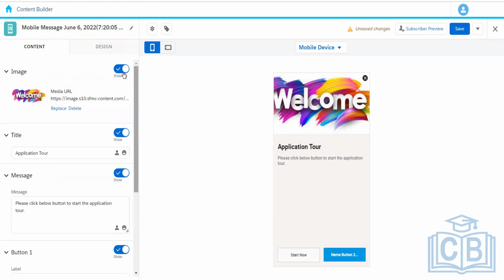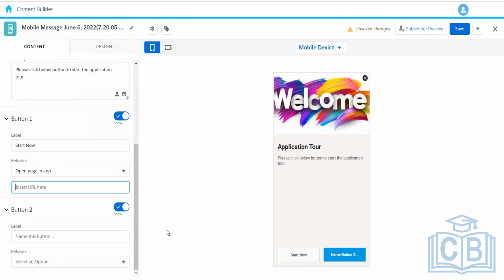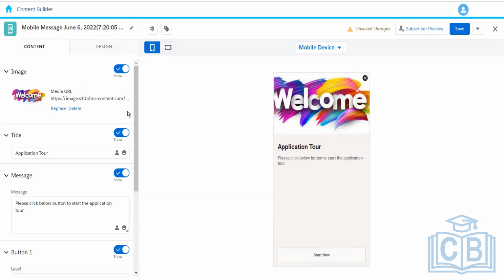We also have the option to show and hide. If you don't want to show anything in this particular message, we can just hide it and it will disappear from here. Based on our requirement, we can show and hide a particular section on the message.